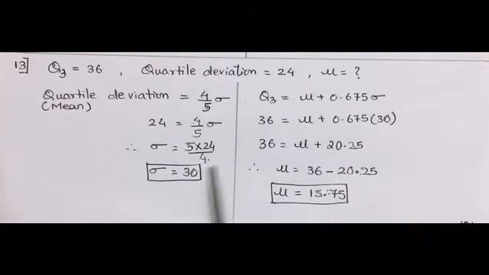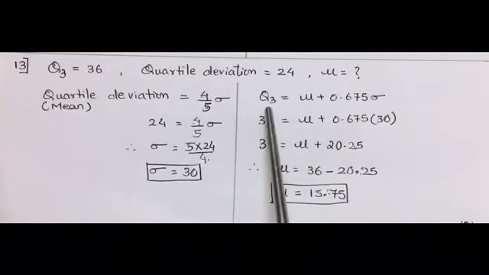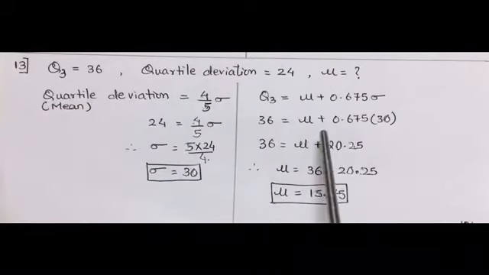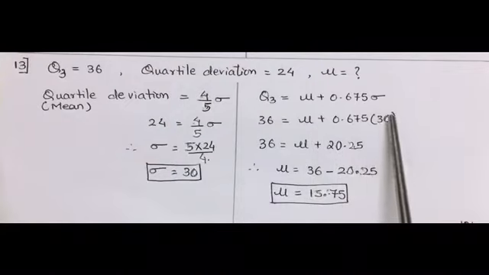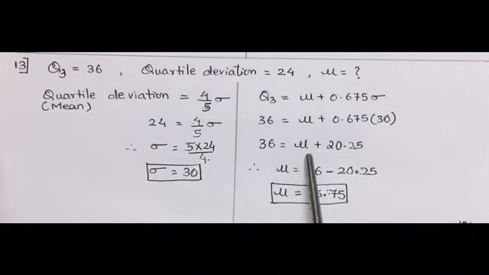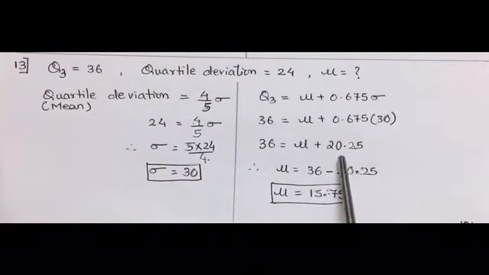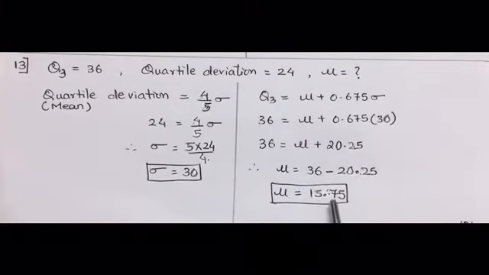Now keeping this value of sigma in the Q3 equation, 36 is equal to mu plus 0.675 into 30. Multiplying both, we get 20.25. So 36 is equal to mu plus 20.25.